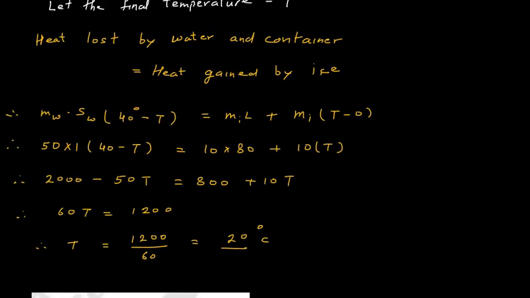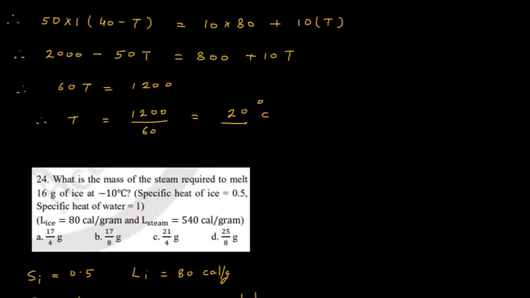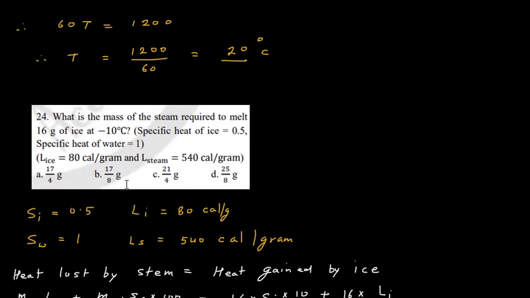So simple: heat lost by water and container will be equal to heat gained by the ice. This is a simple equation which we will use. Now question number 24 is, what is the mass of steam required to melt 16 gram of ice at minus 10 degrees Celsius? The specific heat of ice is given as 0.5 and the specific heat of water is given as 1. We have to find the mass of steam required to melt 16 gram of ice.